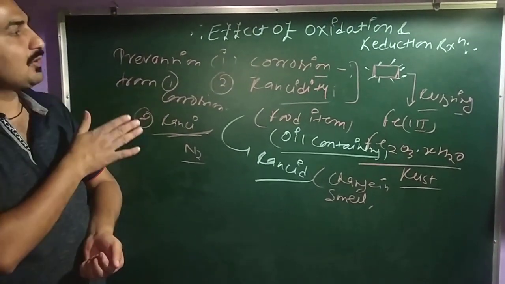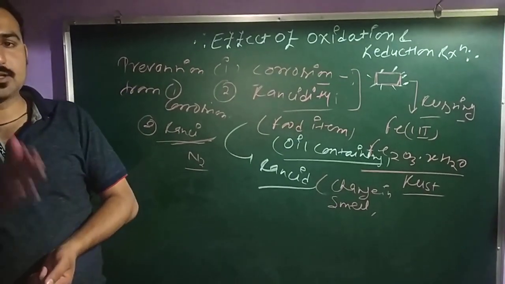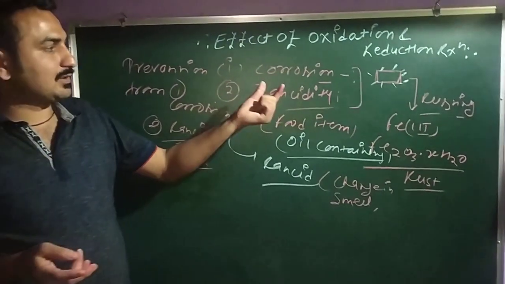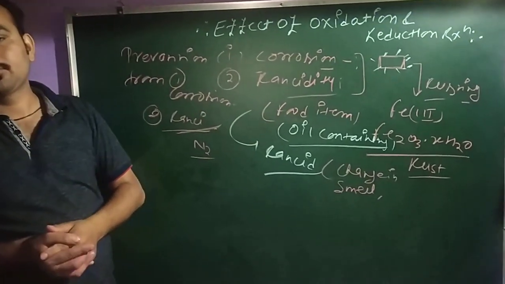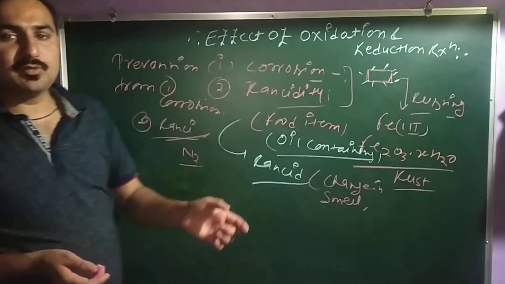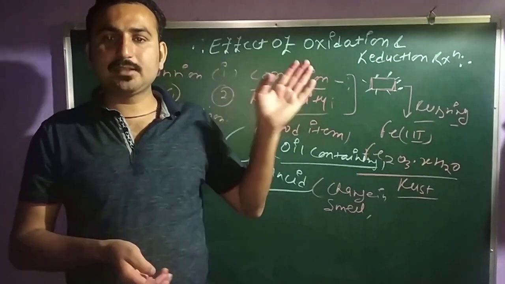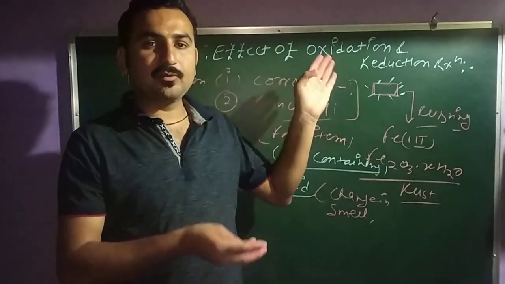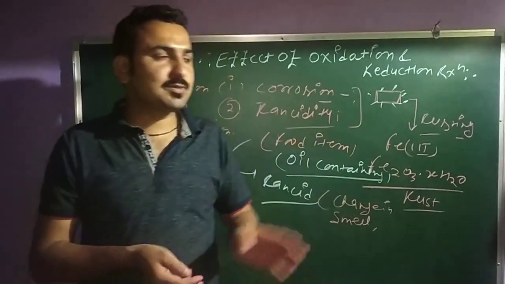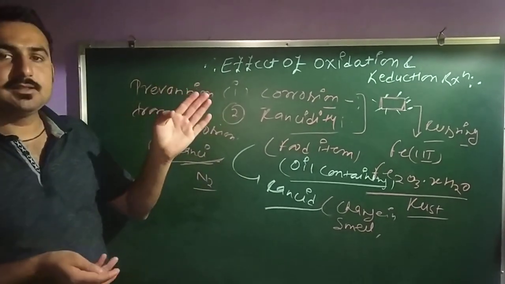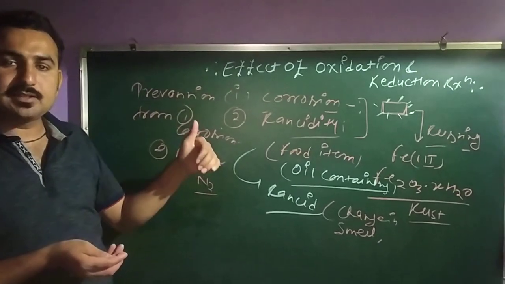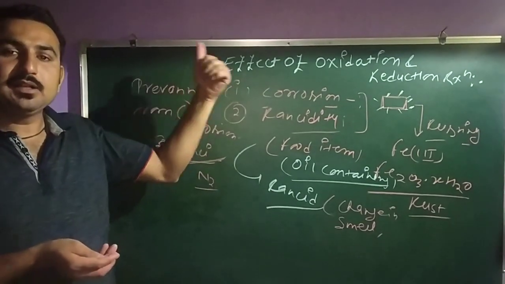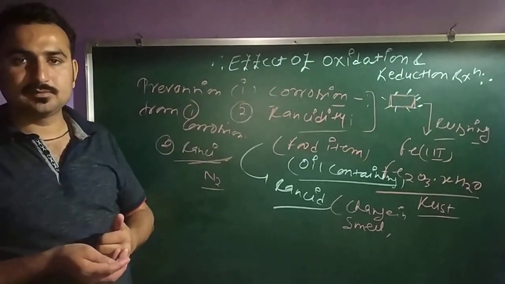So this is all about the effect of oxidation and reduction in our daily life. The two things, the corrosion and the rancidity. Okay. So this is all about your first chapter, chemical reactions and equations. Now your first chapter will be finished, and in the next video I will explain some NCERT questions with you and some activities and some experimental questions from your in-text.